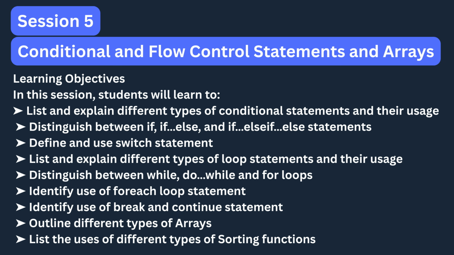In programming, conditional and flow control statements play a crucial role in guiding the computer through different paths of execution based on the conditions we provide. They allow programs to make decisions, repeat actions, or choose between multiple options. The most basic form of decision-making is the if statement, which checks whether a condition is true, and if it is, it executes a specific block of code.